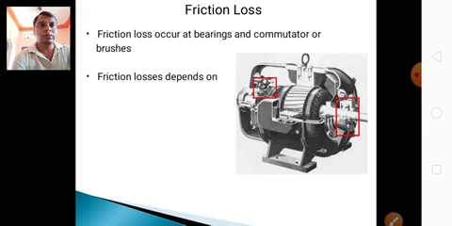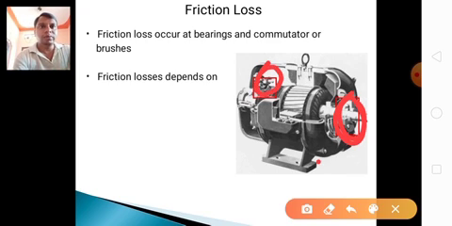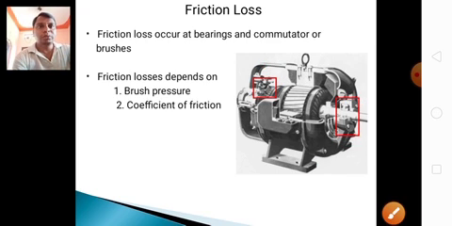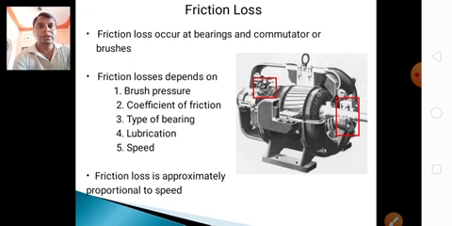Here, one more brush, and that is also one commutator. Here these are the bearings. Here it is the commutator and brushes. The friction loss depends on brush pressure, coefficient of friction, the speed, the type of bearing and the lubrication. Mainly it depends on the speed. If the speed increases, the friction losses also increase. The friction loss is approximately proportional to speed.